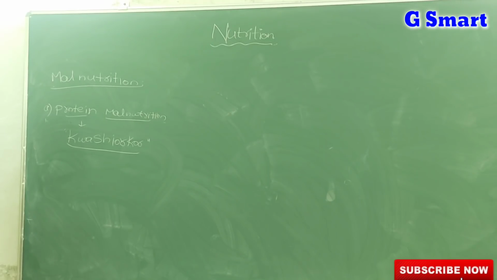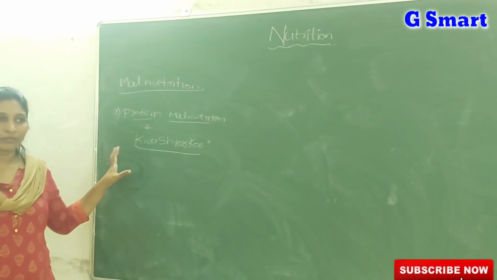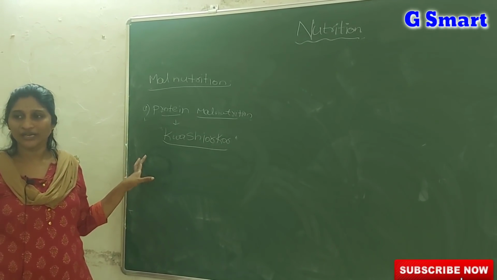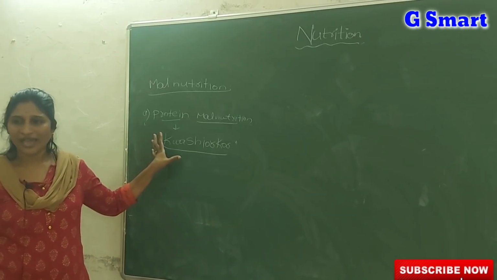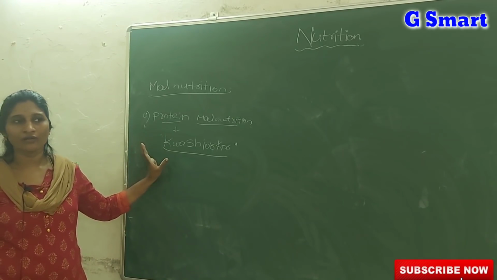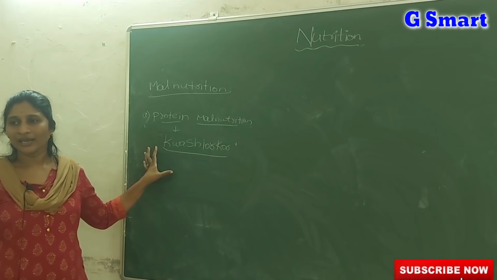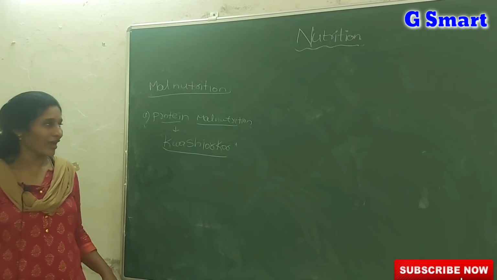In kwashiorkor, the children have poor muscle development. Muscles are not grown well and they have swollen limbs. Limbs means hands and legs become swollen, and they are also frequently prone to diarrhea. Diarrhea means water loss, and even dry skin. These are all symptoms of kwashiorkor: swollen limbs, poor muscle development, diarrhea, dry skin.